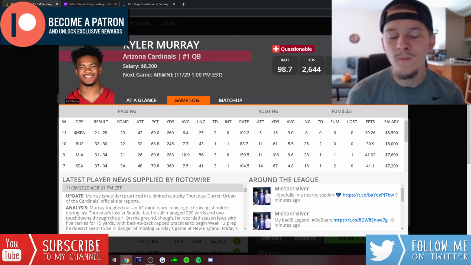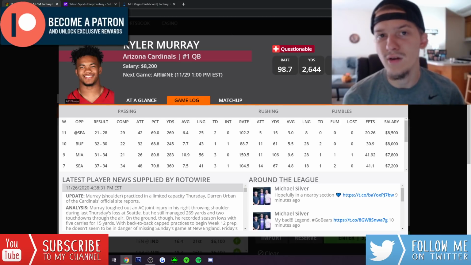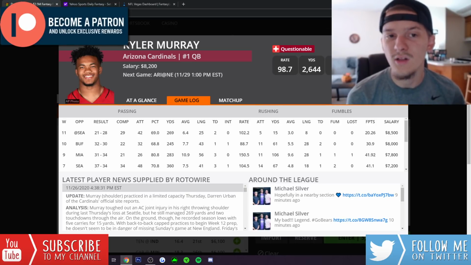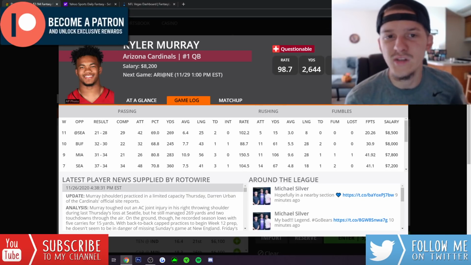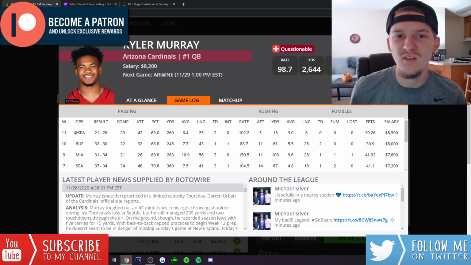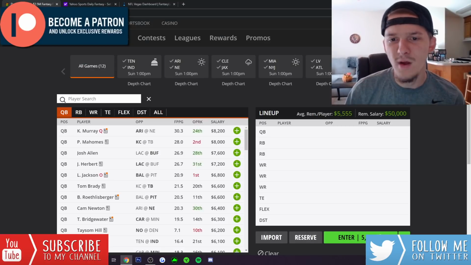He's so mobile. His rushing upside just puts him over the top when it comes to other QBs. When they get down to the goal line, Kyler Murray has the upside to get rushing touchdowns. They don't just turn it around and hand it off to the running back. They will let Kyler run it in near the goal line. We know he has the upside to get 250 passing yards, 3 touchdowns, and add 60 rushing yards and a rushing touchdown on the ground. That is easily in his range of outcomes. At 8,200, he is expensive, but I think Kyler Murray is one of my favorite pay-up options.